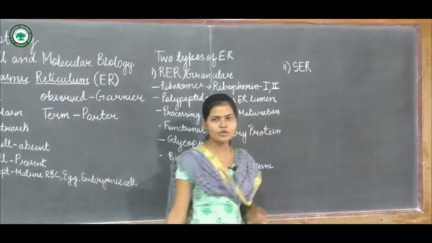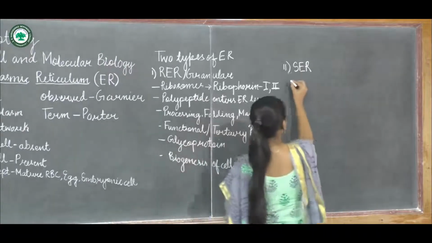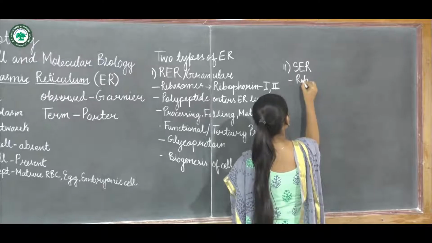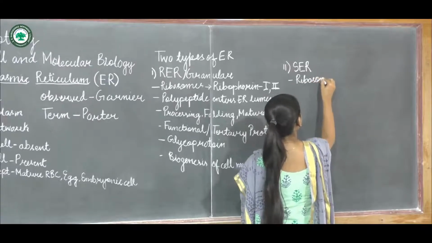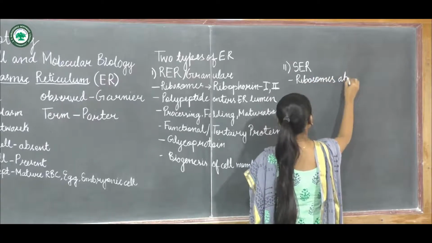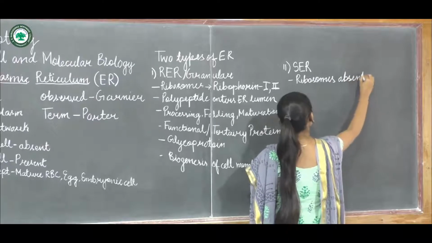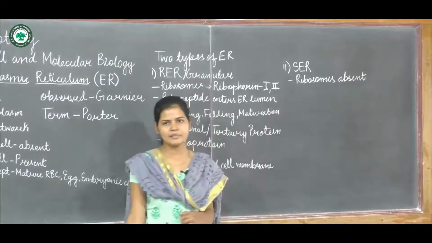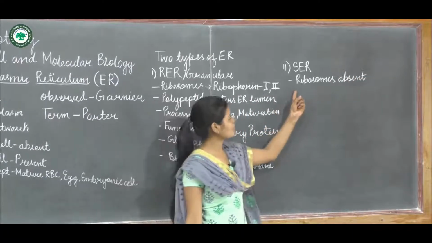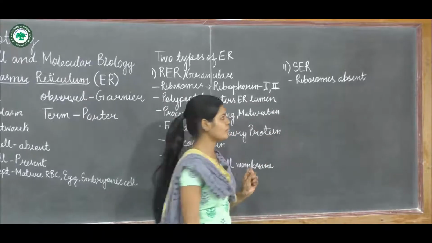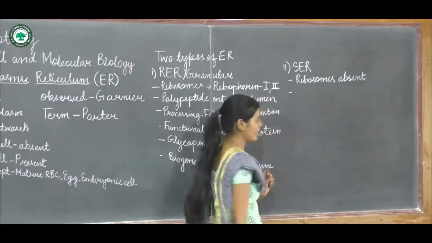In smooth endoplasmic reticulum, ribosomes are absent, so there is no presence of ribosomes.